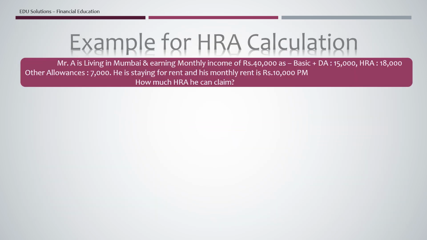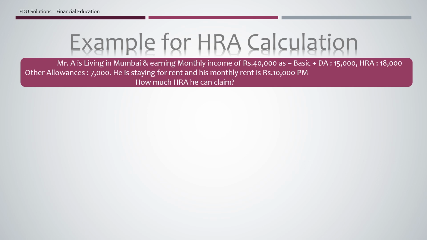Now I will show one example of HRA calculation. Mr. A is living in Mumbai, so he is living in a metro city, and earning a monthly income of rupees 40,000. The bifurcation is also given here. Basic plus DA, he is getting 15,000, HRA 18,000, and other allowance 7,000. So in total he is getting a monthly salary of rupees 40,000, and he is staying for rent and his monthly rent is rupees 10,000. So how much HRA can he claim?